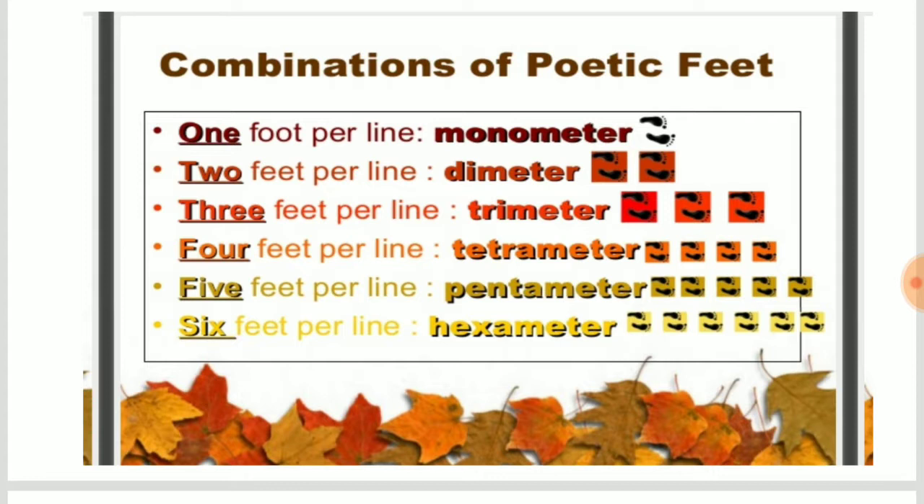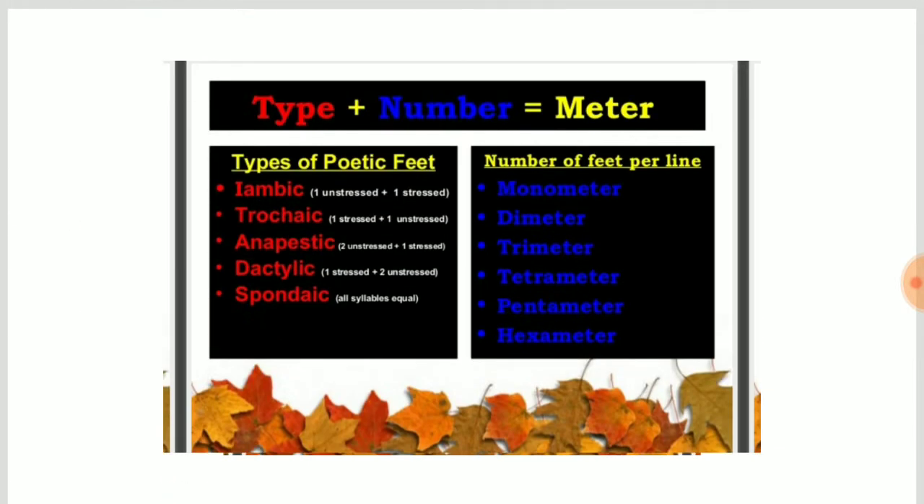Combinations of poetic feet. One foot per line. When a line has one foot, it is called monometer. Two feet per line, dimeter. Three feet per line, trimeter. Four feet per line, tetrameter. Five feet per line, pentameter. Six feet per line, hexameter. Seven feet per line, septameter. Eight feet per line, octameter. Okay. Type plus number equals meter, like types of poetic feet.